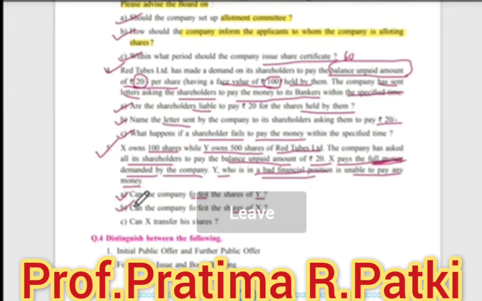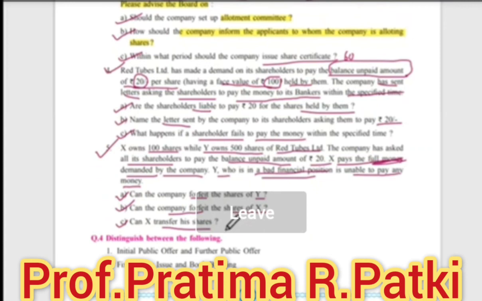Now, can X transfer his shares? Yes. Why can he transfer? Because X can surely transfer his shares if he is willing to, as his shares are now fully paid up and fully paid up shares can be easily transferable.